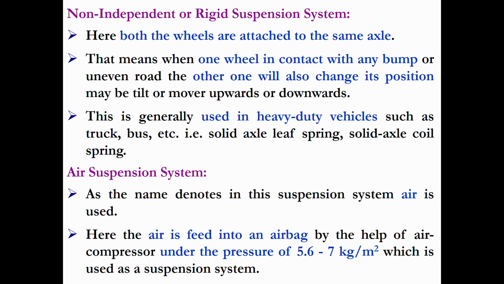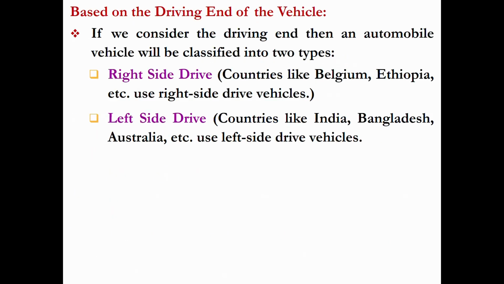So comfort-wise, the independent suspension system is very good and will give better comfort to the passengers. Then the air suspension system has an airbag which will provide additional comfort to the passengers. The air is fed into the airbag under a pressure of 5.6 to 7 kilogram per meter square, which will act as a suspension system and provide good comfort to the passengers.